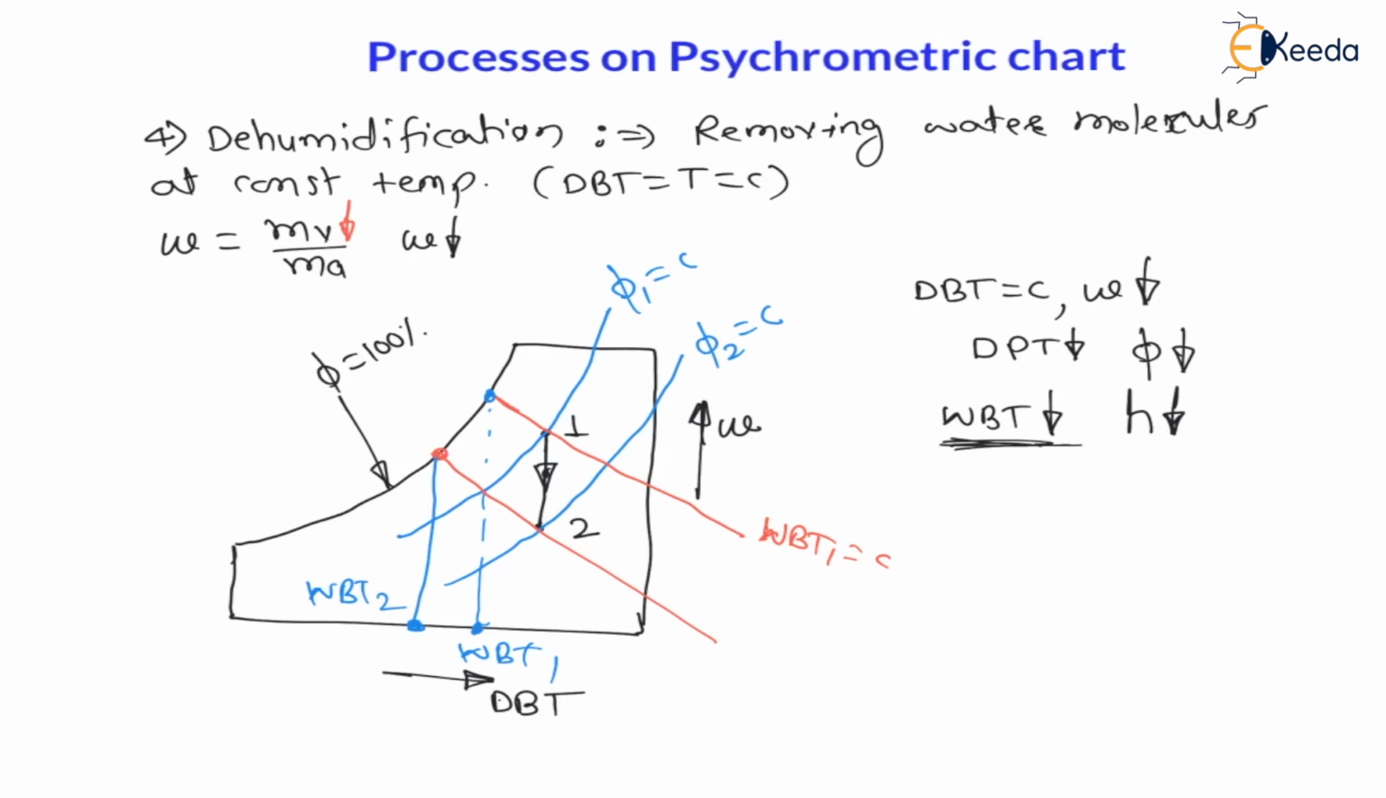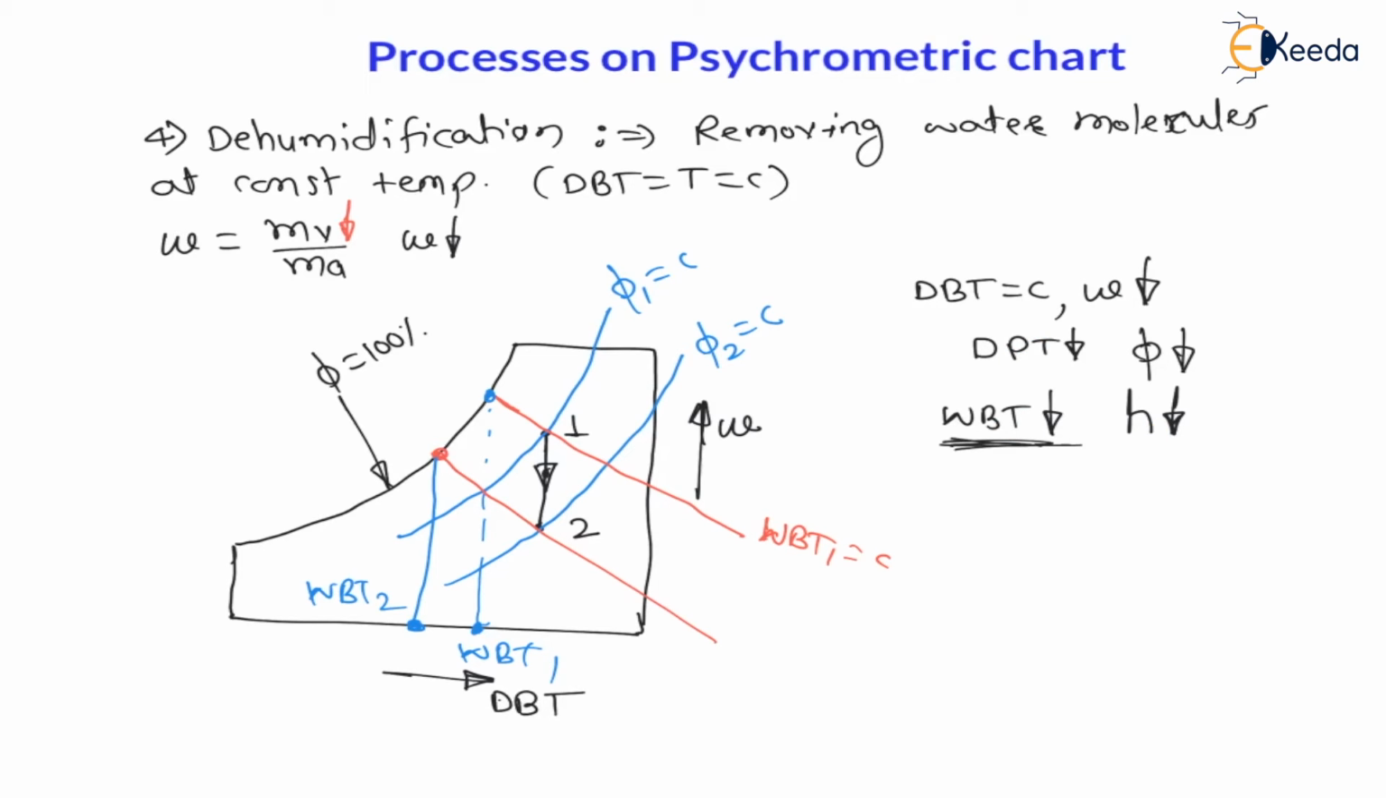So my dear students, from here onward remember that whatever may be the effect on specific humidity, the same effect will be continued for dew point temperature, and whatever may be the effect on wet bulb temperature, the same effect will be continued for enthalpy. So we are going to calculate only specific humidity and wet bulb temperature, and the same we are projecting on dew point temperature and enthalpy.